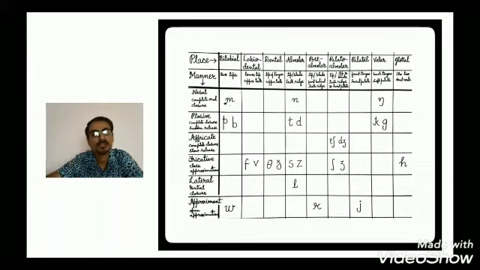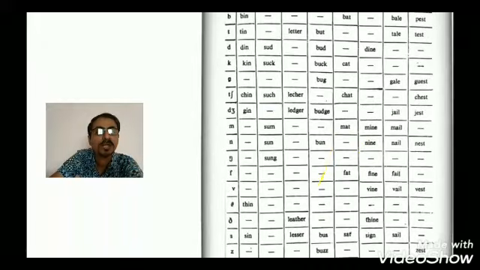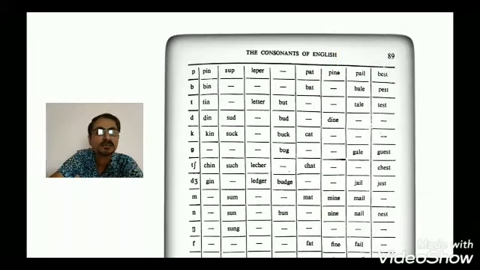So that is all about the two types of labeling: labeling according to the place of articulation and labeling according to the manner of articulation. Manner of articulation also means the stricture involved. Now let us once pronounce all the 20 consonant sounds of English.